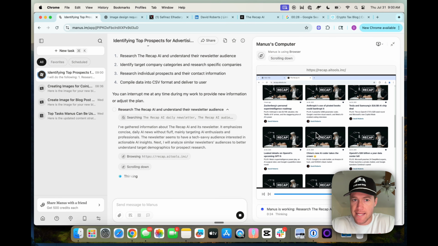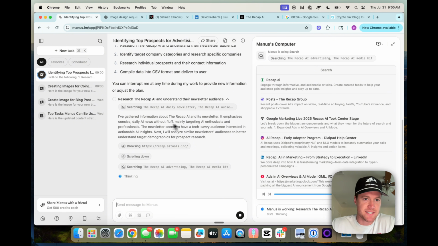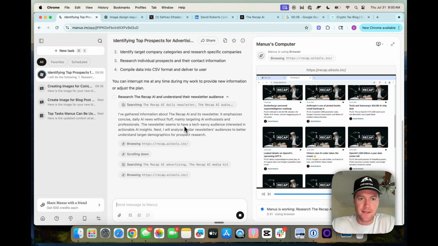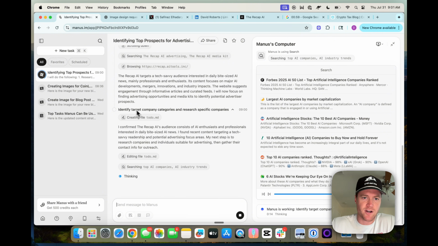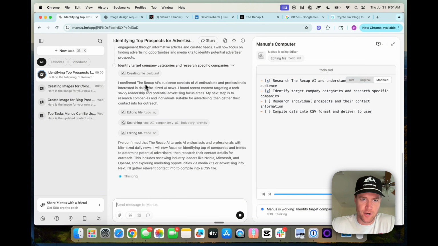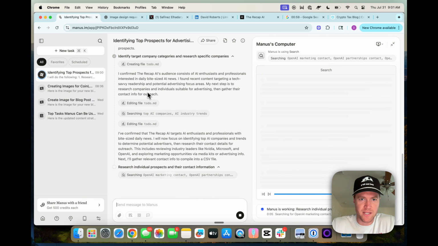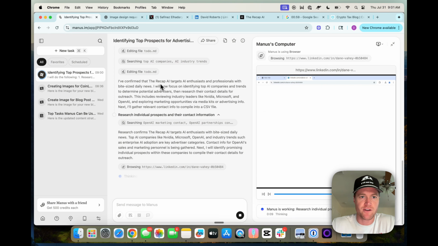And it's studying that. I've gathered information about the Recap AI and its newsletter. It emphasizes concise daily AI news without fluff. Next, I will analyze similar newsletter audiences to better understand target demographics for prospect research. Pretty cool. All right, so it's on to its next step. Identify target company categories and research specific companies. I confirmed the Recap's audience. I found recent content targeting a tech-savvy readership. My next step is to research companies and individuals suitable for advertising, then gather their contact information for outreach.